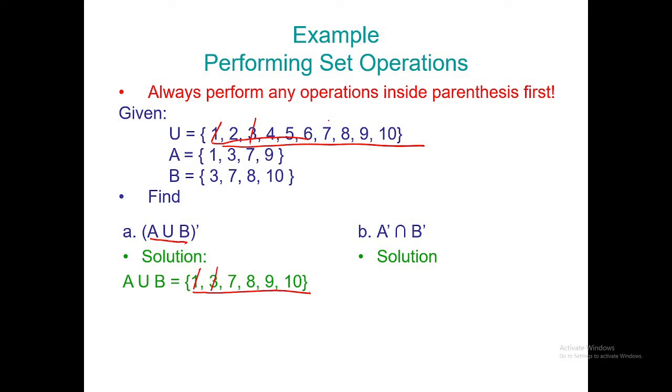So, unsa may complement aning the union of A and B? Unsa may wa gi-cancel na ko dira? Naapay usa ka number. Katong gaon na. 2, 4. The number 2, the number 4, the number 5, and the number 6. So, unahon na tong sud sa parenthesis, after which we get the complement. Okay? Now, here, what is a complement?